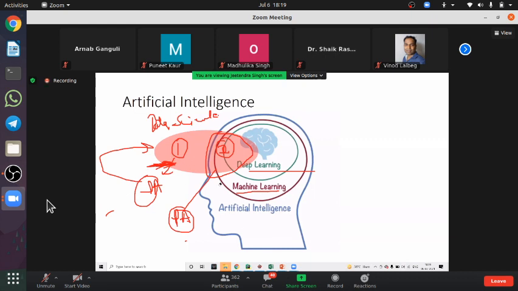Now, my question is, can we say deep learning is part of the predictive analytics of data science? Are you agreed with me?